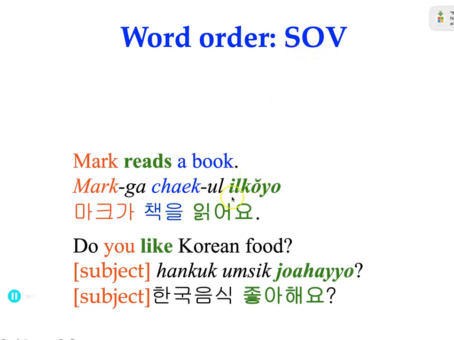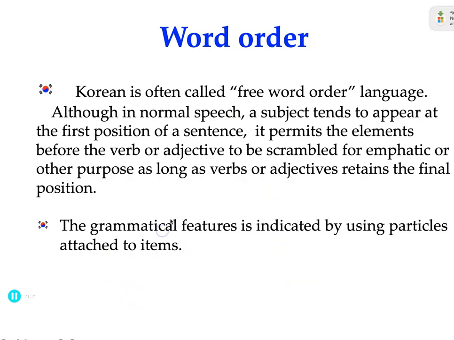So what we are saying here is that the verb or adjective predicate is always placed at the end of the sentence, and all other elements are placed before the predicate. Korean is also often called a free word order language.